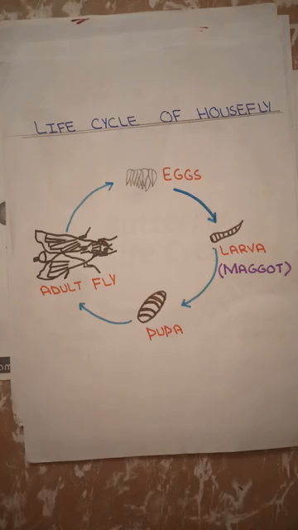After a few weeks, the maggot covers itself in a shell, and this stage is called the pupa stage. When the pupa opens, the adult fly will come out from the shell, and it will reproduce when it lays eggs from which the young ones will hatch out.